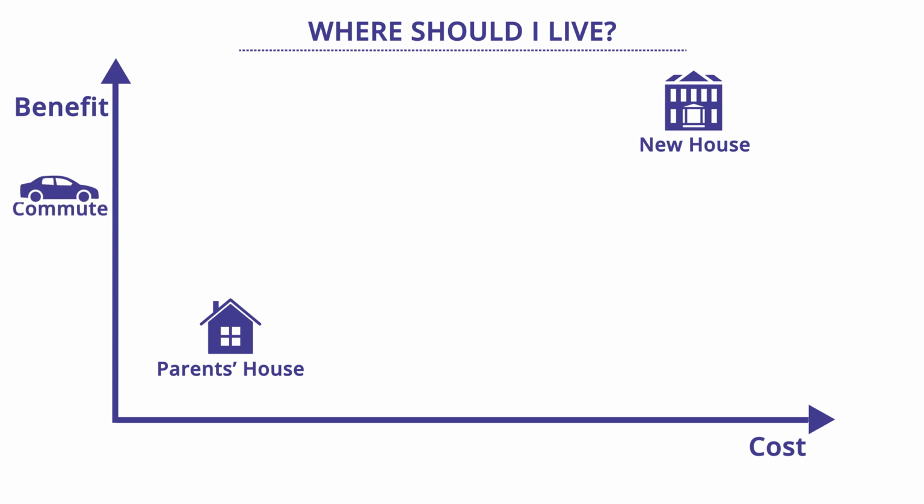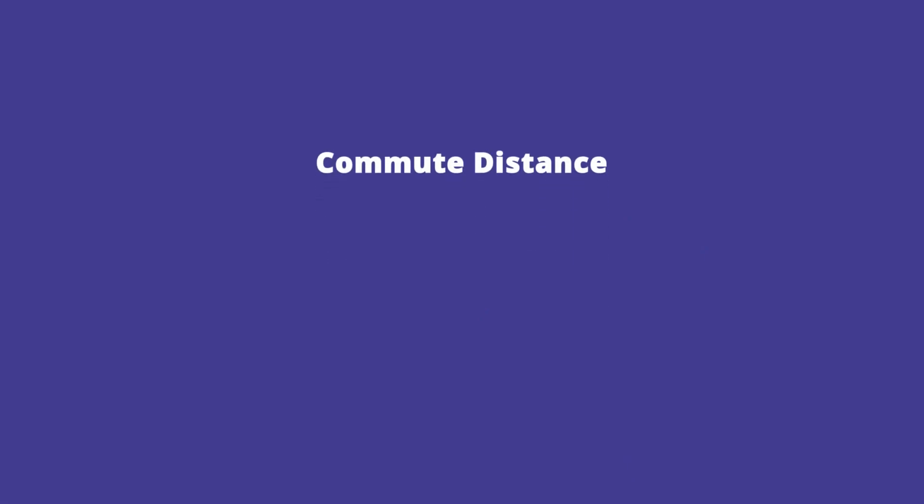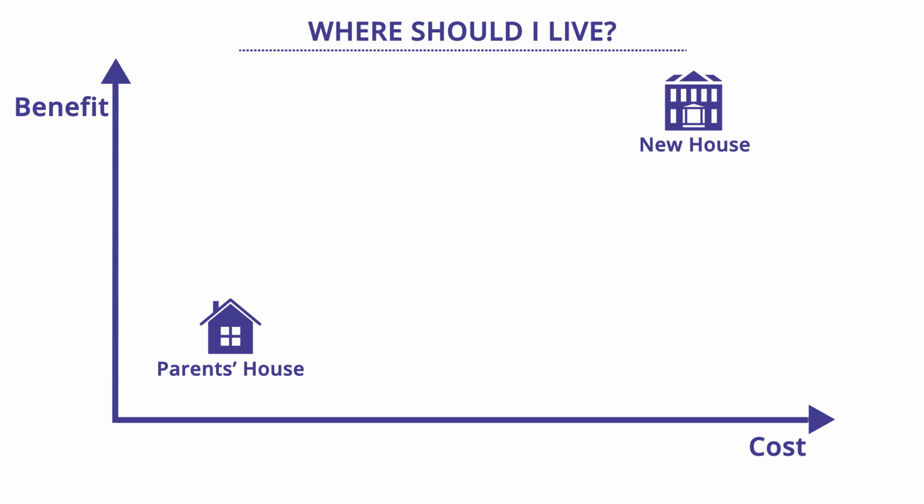I also care about how far I have to commute to work. Turns out my parents' house is pretty far away. In this case, just like cost, benefit is a multi-criteria consideration that I care about. I care about my commute distance, I care about my comfort, I care about the noise of my neighbors. In this example, living with my parents is a low-cost, also low-benefit alternative. It's far from work. And buying a new house is a high-benefit, high-cost solution.